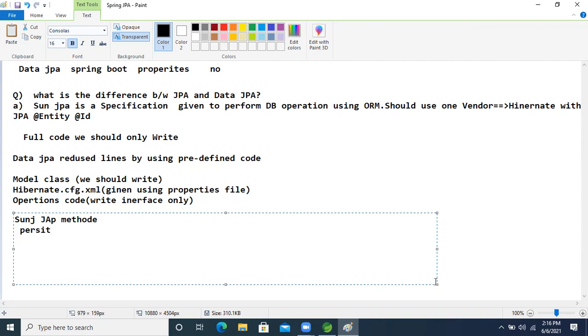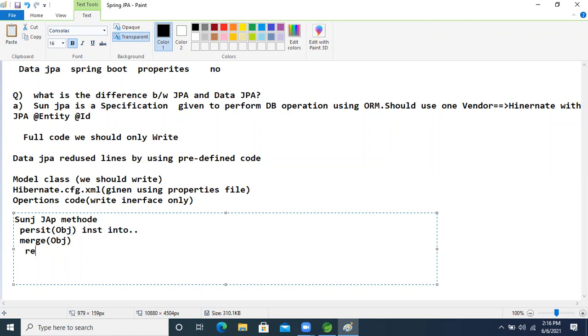Persist: here an object will be there, meaning insert data. This performs the insert. Merge means updating the data: merge obj.